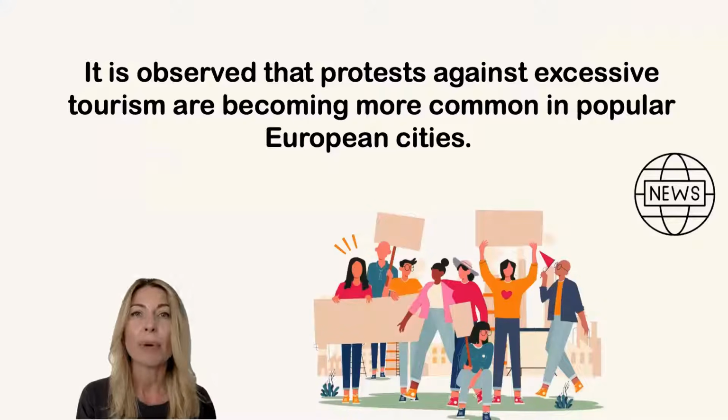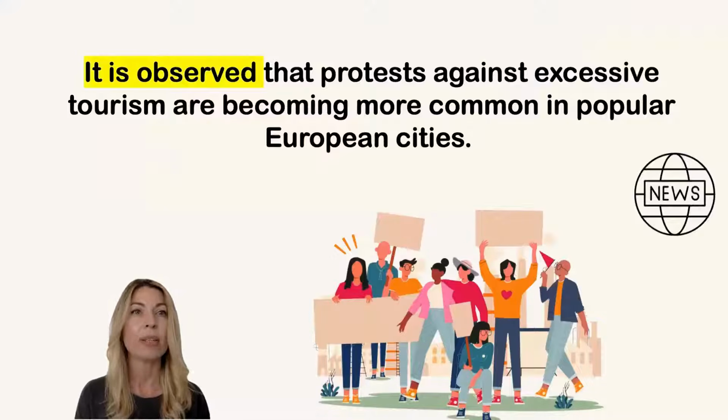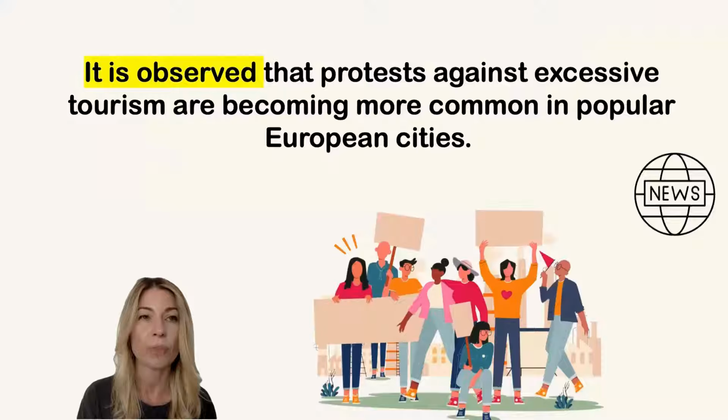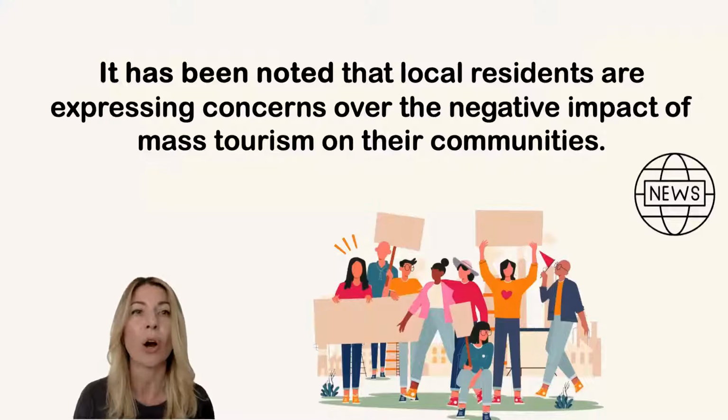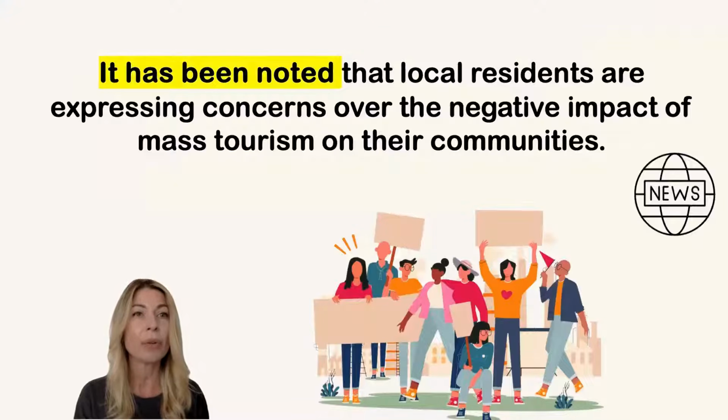It is observed that protests against excessive tourism are becoming more common in popular European cities. When you read this sentence, you can see this structure: it is observed. And if you continue reading, you can see something like, it has been noted that the local residents are expressing concerns over the negative impact of mass tourism on their communities. And in this sentence, you can also see a structure that starts with it: it has been noted. So what are those?